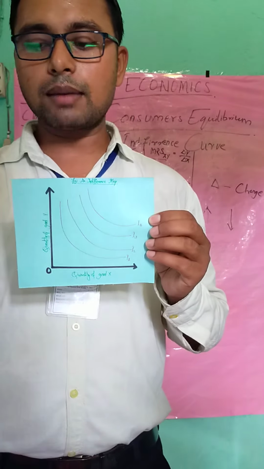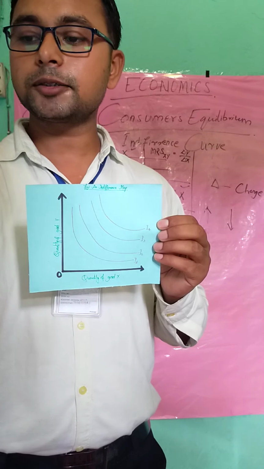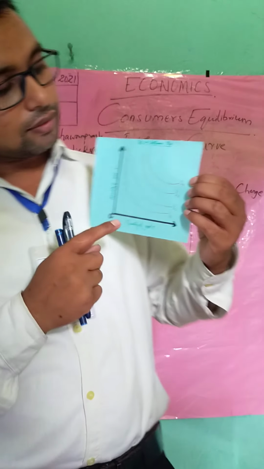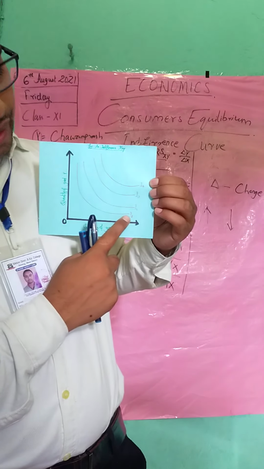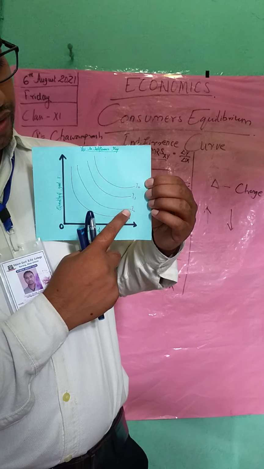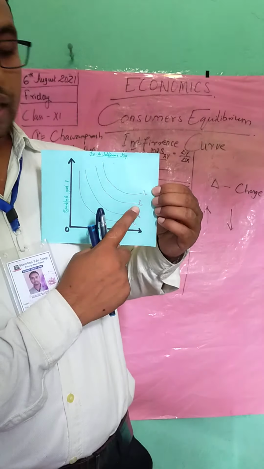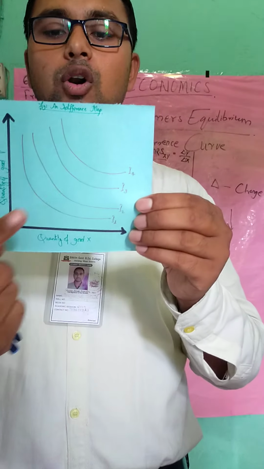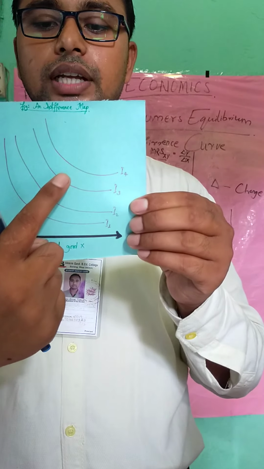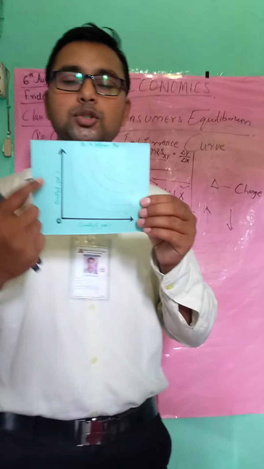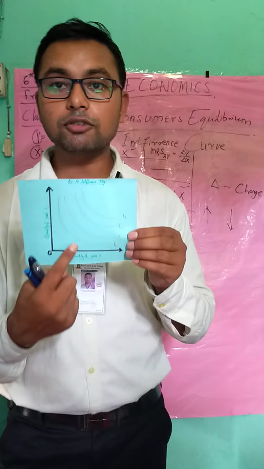Here, I1 indicates indifference curve 1, then indifference curve 2, indifference curve 3, indifference curve 4. So it has different altitudes, isn't it? 4 is above, 3 is a little down, 2 is a little down, and 1 is a little down. So the initial one is indifference curve 1.